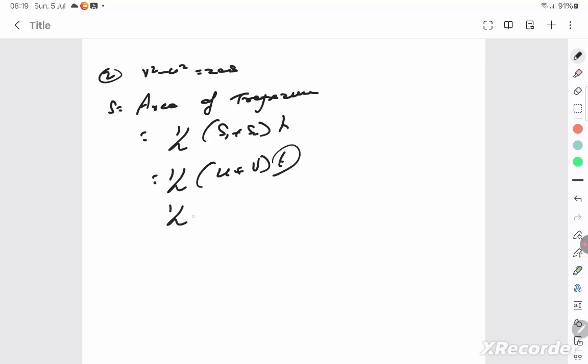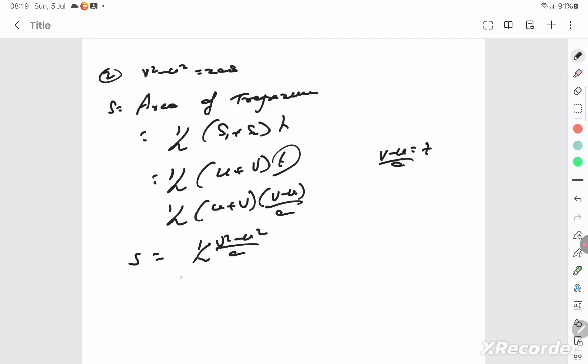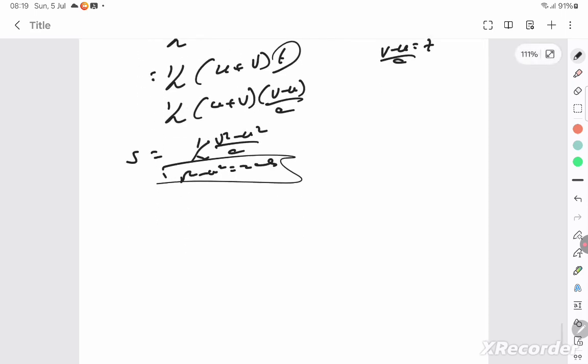Instead of t, from the first equation v is equal to u plus at, you can write v minus u by a is equal to t. So when you write v minus u by a, you get v square minus u square by a is equal to s. V square minus u square is equal to 2as, and you get this equation using the graphical method.